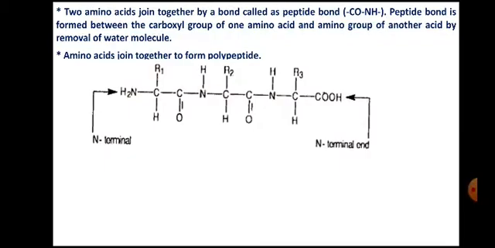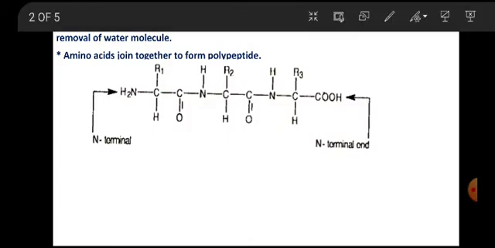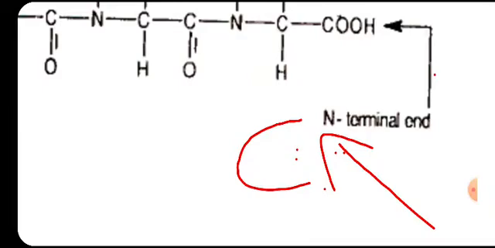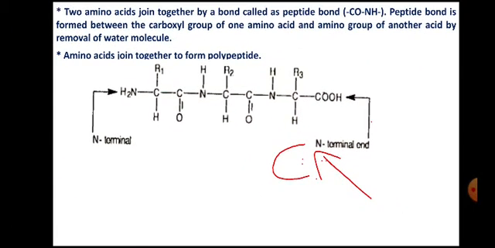So there is a slight mistake here: it should be a C-terminal end here. By mistake it is written N-terminal end, but it should be C-terminal end.